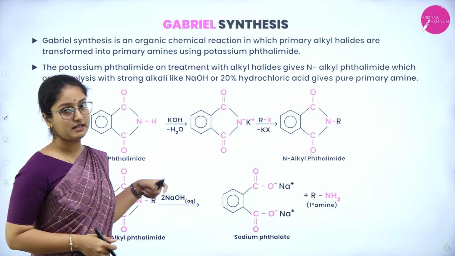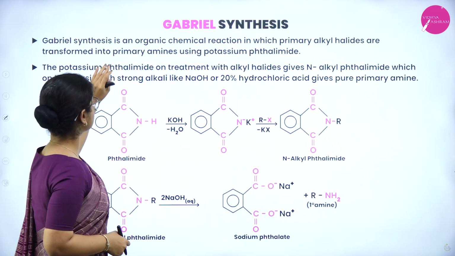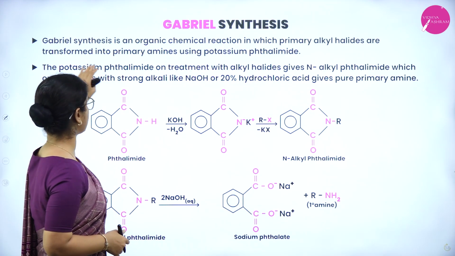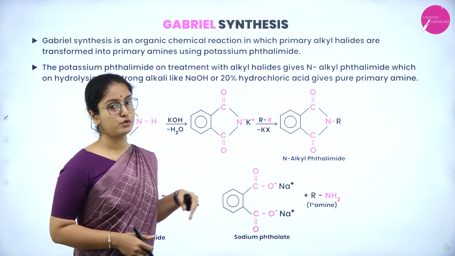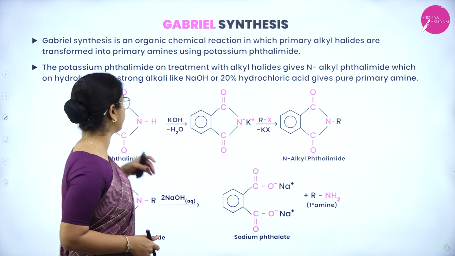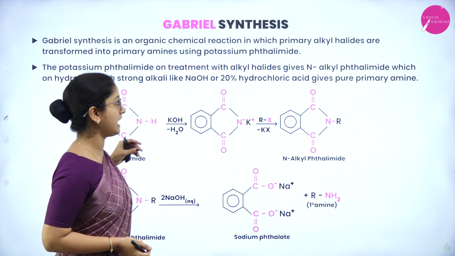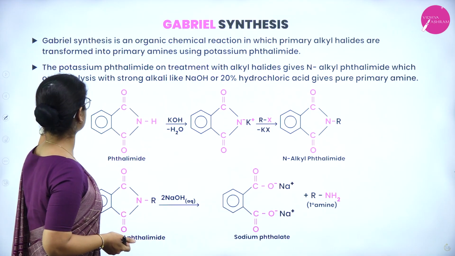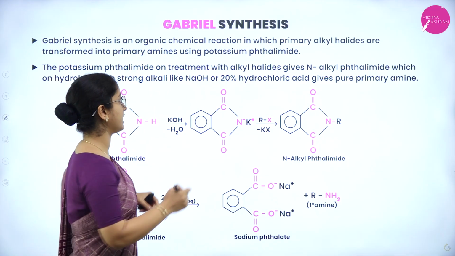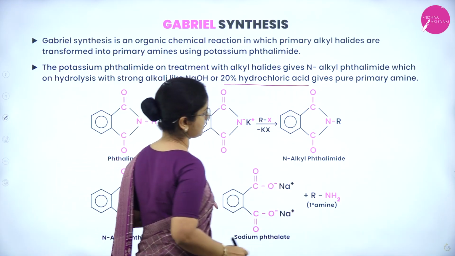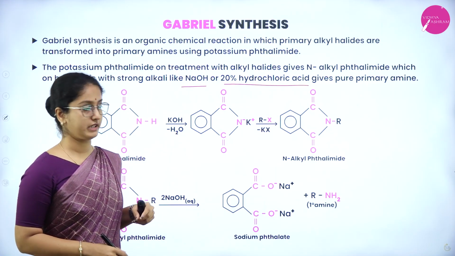Next is Gabriel synthesis. Gabriel synthesis is an organic chemical reaction in which primary alkyl halides are transformed into primary amines using potassium phthalimide. The potassium phthalimide on treatment with alkyl halides gives N-alkyl phthalimide, which on hydrolysis with a strong alkali like sodium hydroxide or 20% hydrochloric acid gives pure primary amine.